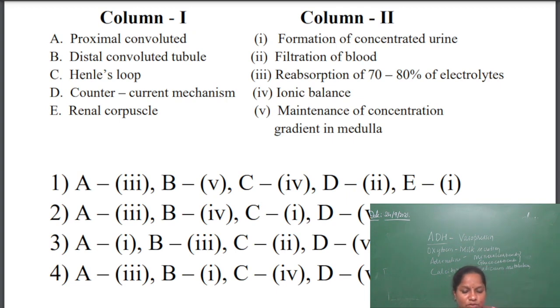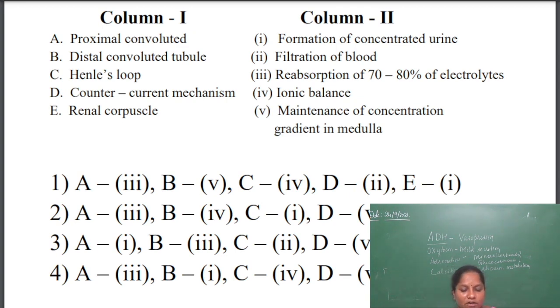Next, Henle's loop will help in formation of concentrated urine. The descending limb and ascending limb help in the formation of concentrated urine. Next, the counter current mechanism will help in maintenance of concentration gradient in the medulla.